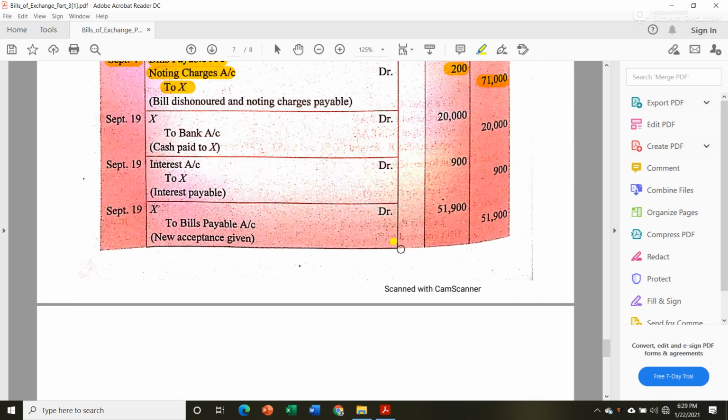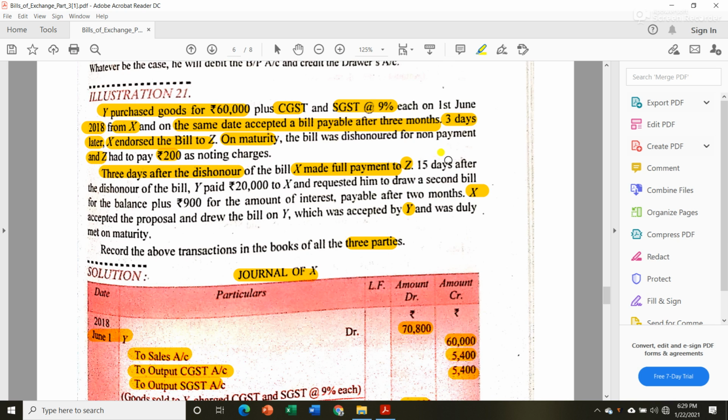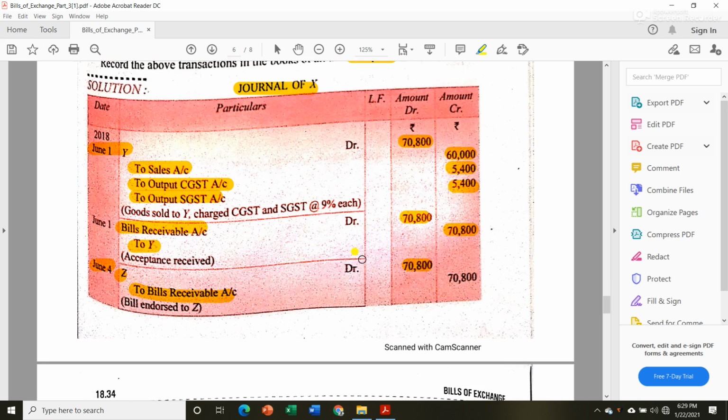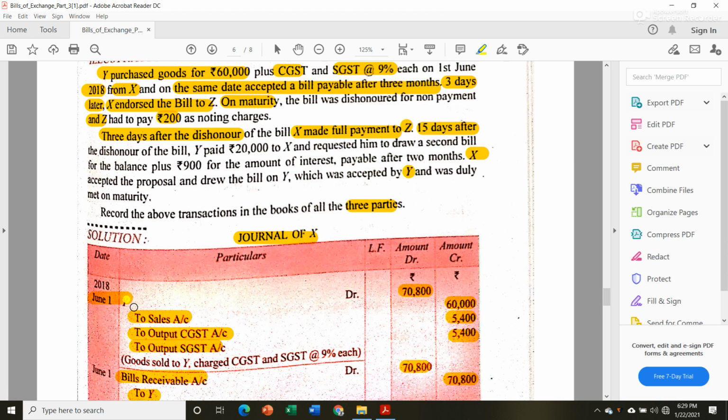Okay, then next, the entry for that transaction is finished. Then 15 days after September 7, that is September 19. What happened? Let us see. After the dishonor of the bill, Y paid 20,000 to X and requested him to draw a new bill for the balance plus 900 for the amount of interest. Means Y paid 20,000 to X.